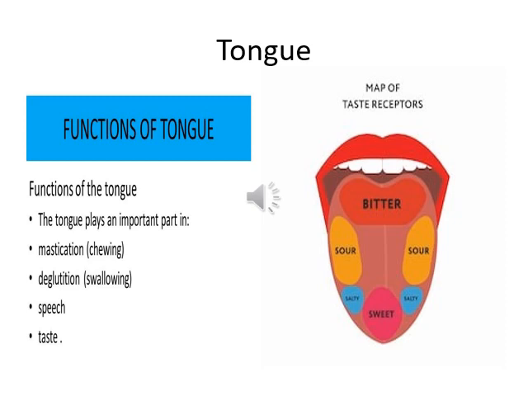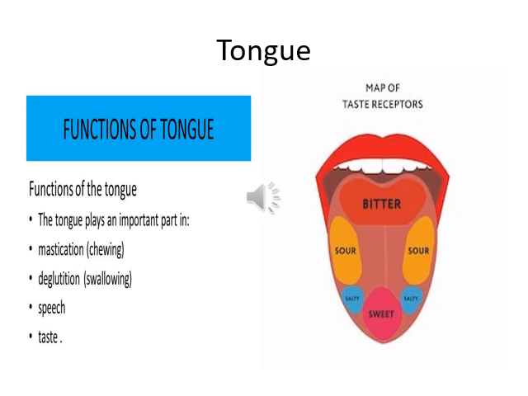Now about the function of the tongue. The tongue plays an important part in mastication, that is chewing. Here it mixes the saliva with the food during chewing. In swallowing, it helps the food to be swallowed.